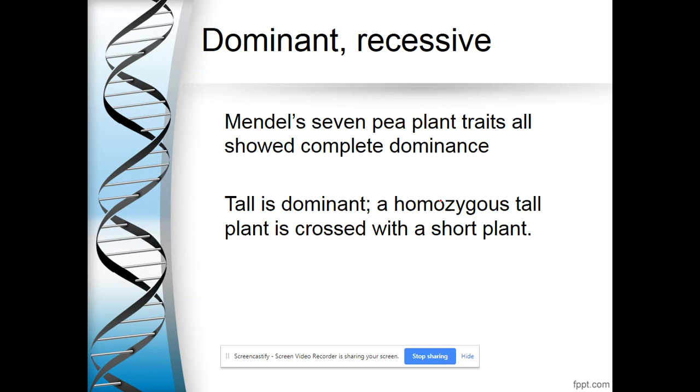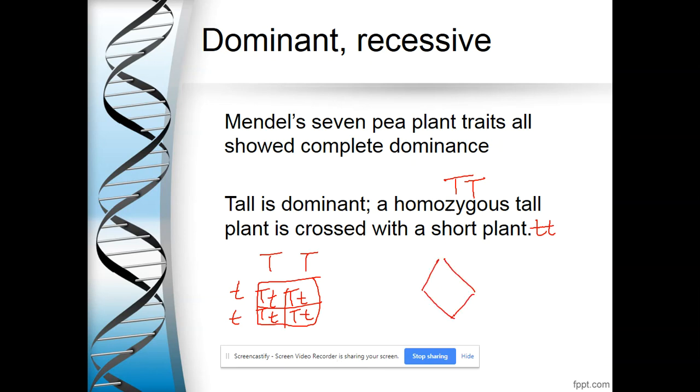So if tall is dominant, I've got a homozygous tall plant. That's going to be big T, big T. Short plant has got to be homozygous recessive, little t, little t. Then I can draw my Punnett square, and 100% of the offspring are heterozygous. Sometimes we draw these on an angle. Same deal though, big T, big T, little t, little t. And when I mush them together, we get all heterozygous.